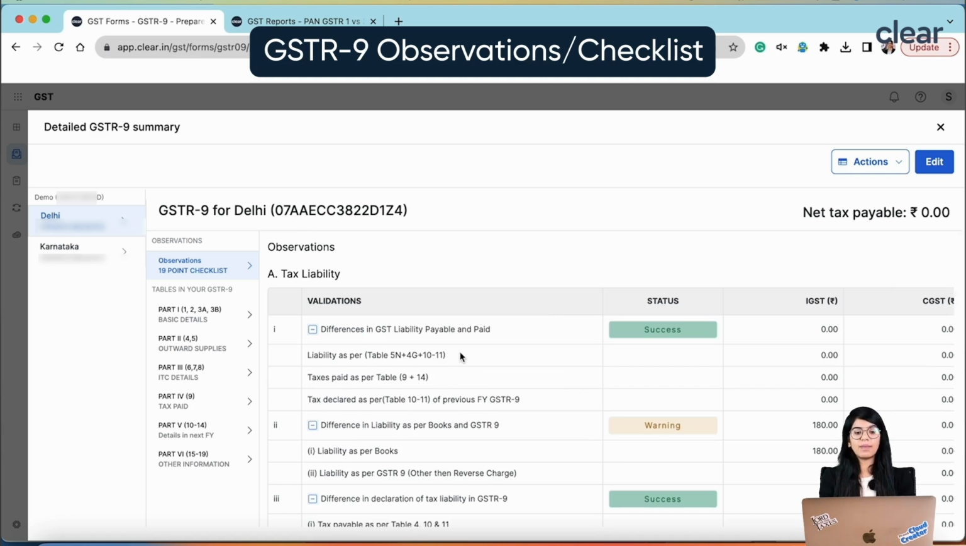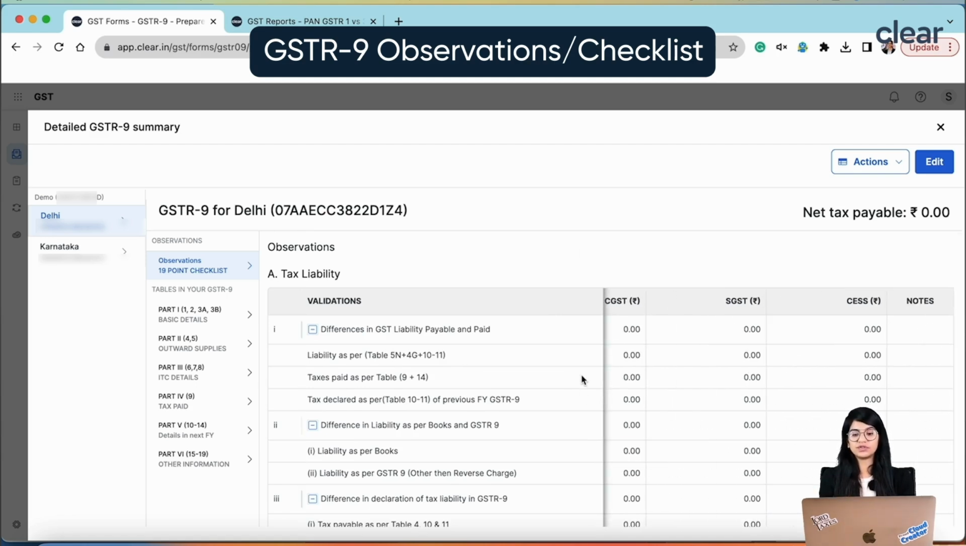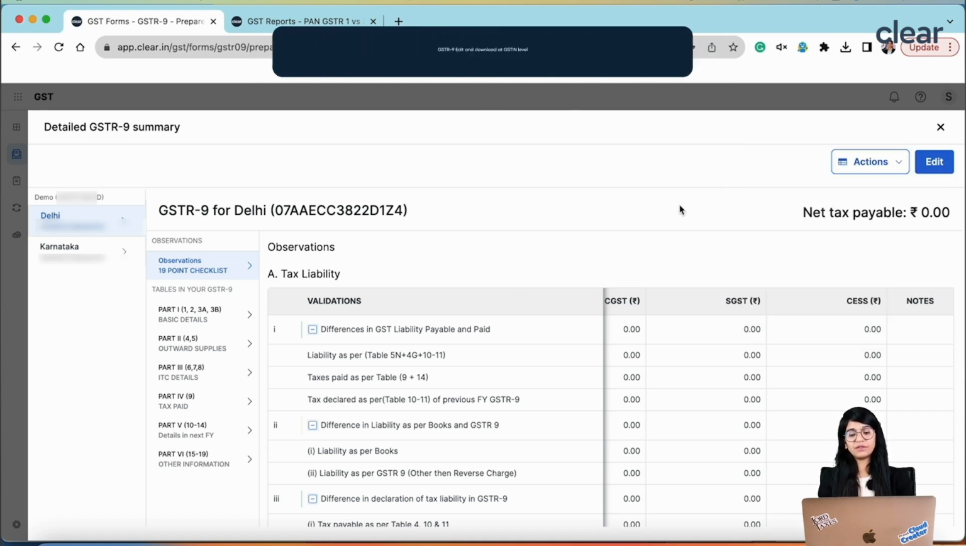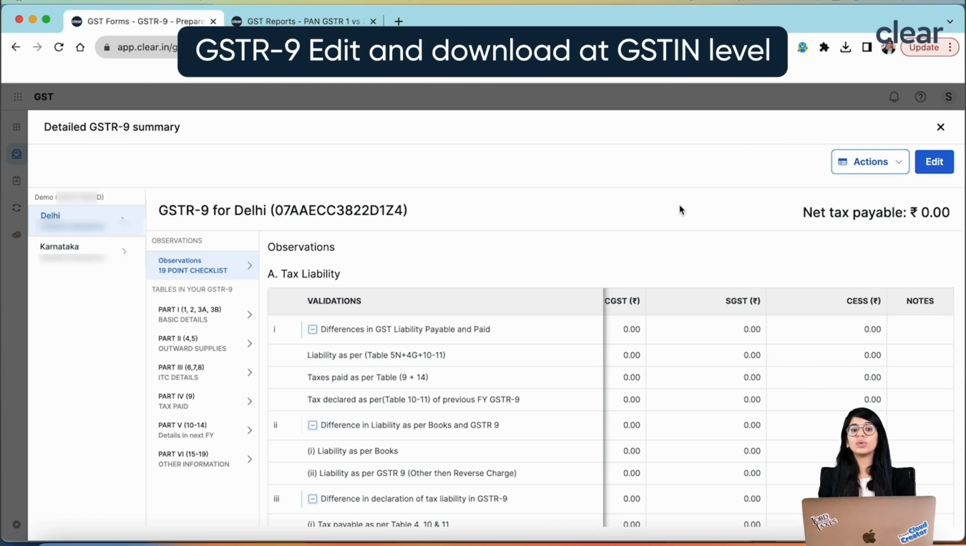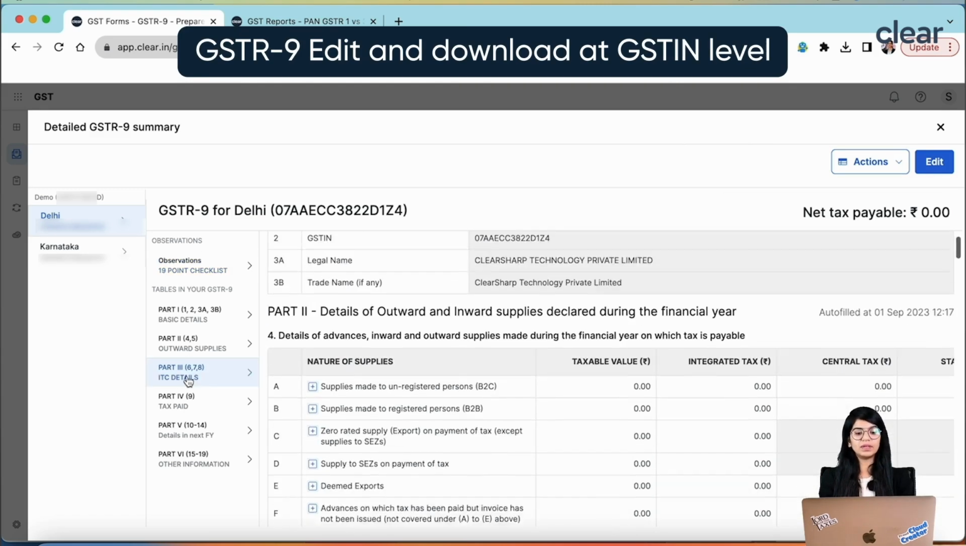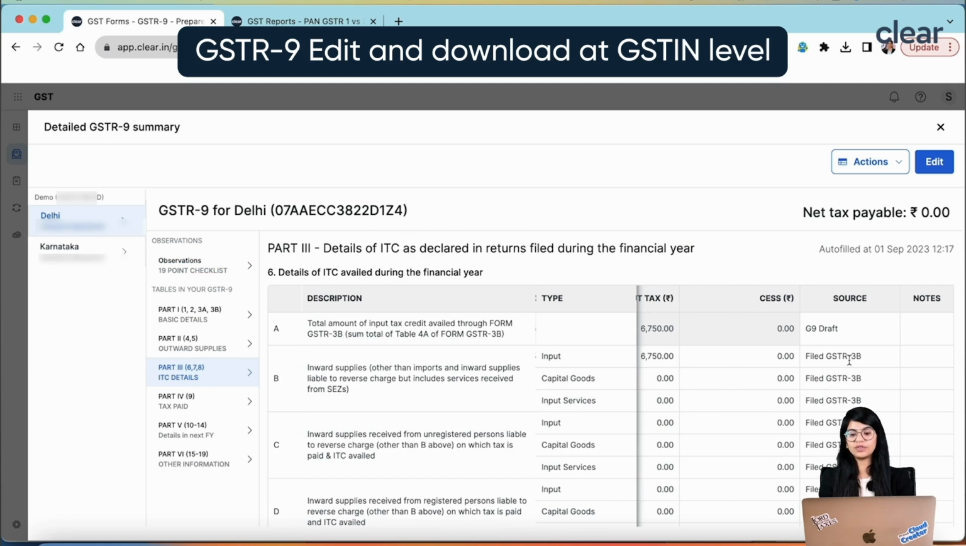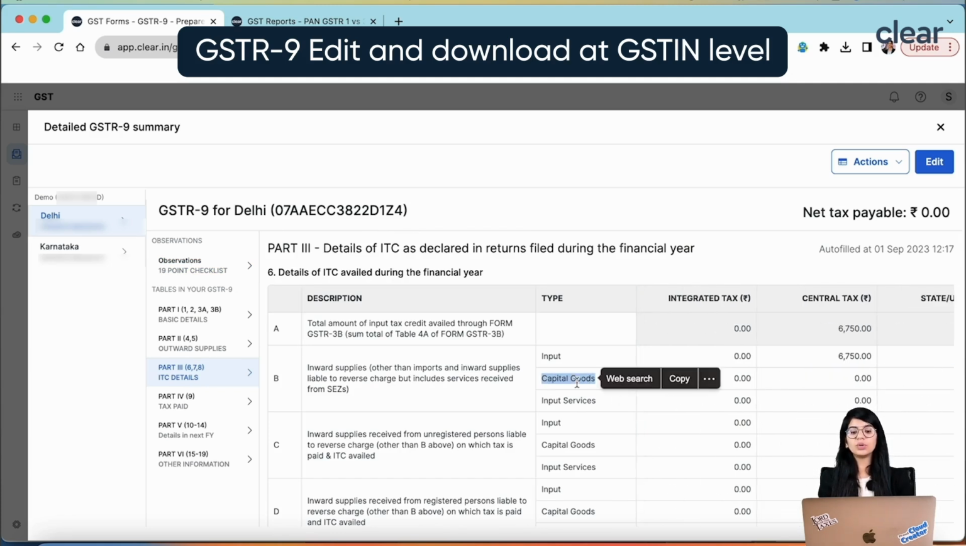Right. So this is about the entire 19-point checklist, which you should always look into before even filing your GSTR-9, so that the 9 which you are filing is correct and there is no problem to it. In the same way, many times we want to edit some of the information. For example, in table number 6, let's assume we have already autofilled this basis GSTR-3B, but I want to put a breakdown of capital goods over here, because this information is never there in my GSTR-3B, but as per the government we have to put the capital goods information separately, though in respect of input service I can always merge it and there is no problem.